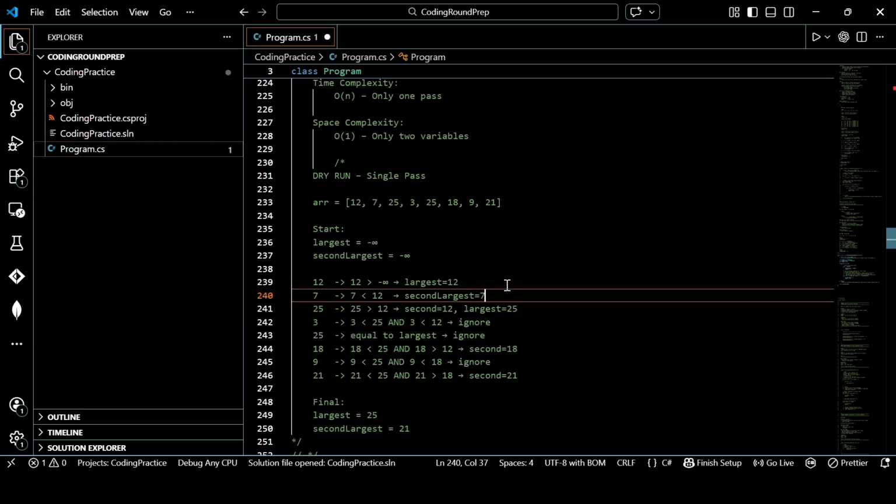Okay, so try solving this on your own. Try practicing these questions, because when you're in an interview in a dense environment, you might end up missing out on creating variables. Why do we need Boolean? Because that's a very important thing, right? Without Boolean, how will you represent that you haven't even found any second largest? If let's say you are writing code in an online compiler, and the test case is such that the entire array represents 25, or the same value, there is no possibility of a second value. We have to negate that, right? Otherwise your condition will fail.